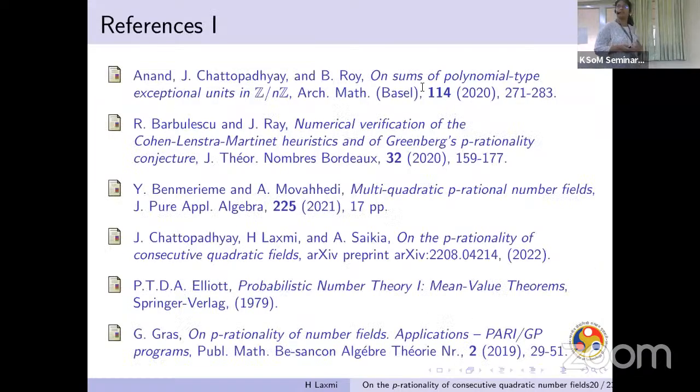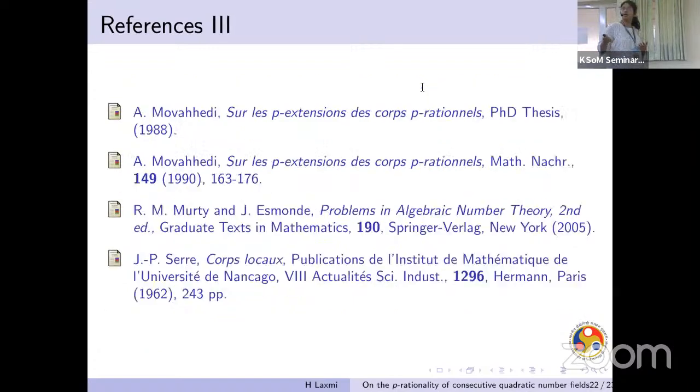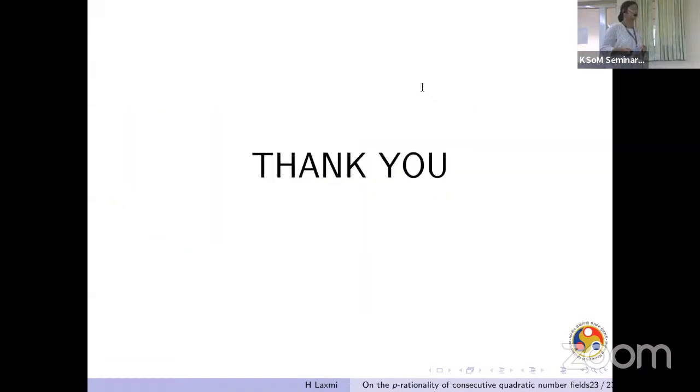So these are the references. The second paper involves the result by Barbulescu and Ray, where they showed that Q(√(p²−1)) is p-rational, and our work is based on the fourth paper. The third paper involves the work by Movahhedi. And this is the paper by Greenberg, where the concept of p-rationality resurfaced with all the criteria. And this is Movahhedi's thesis, where it was initially originated. So, yeah, thank you so much.